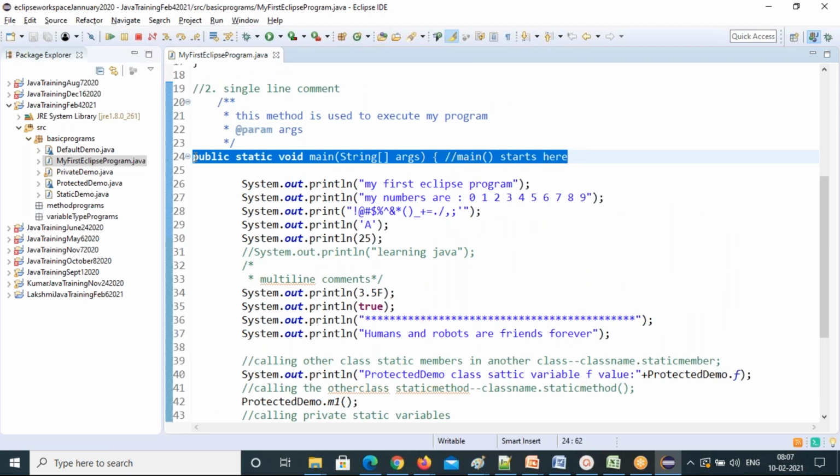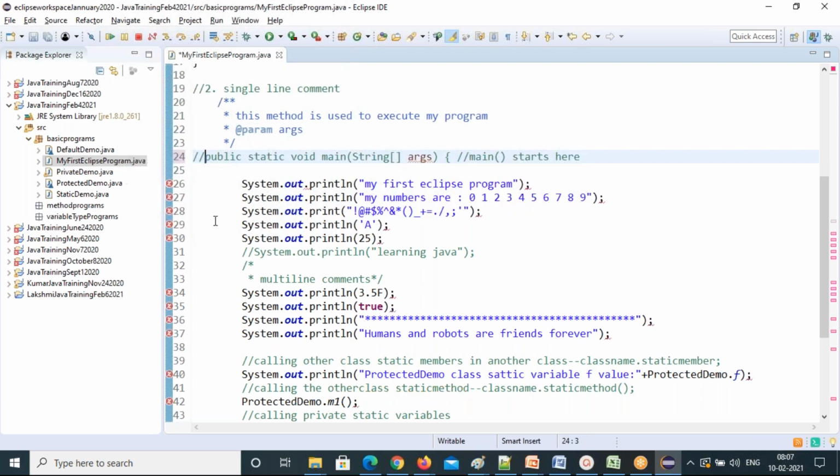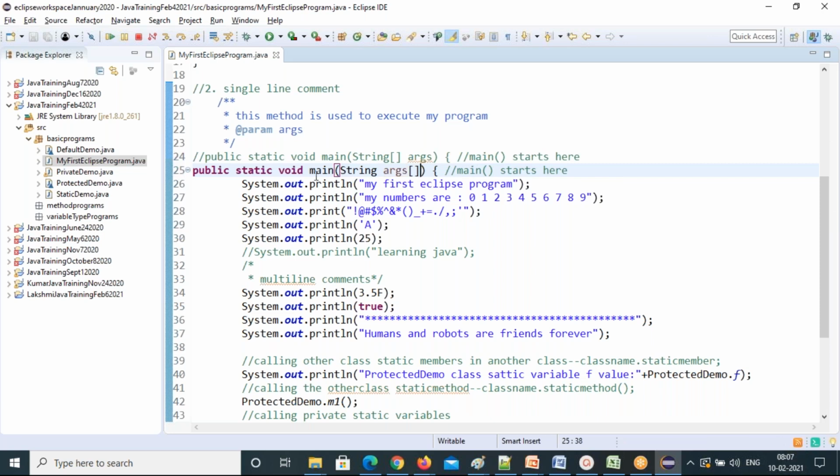So I'll comment out this line and pass the second argument. What is the second argument? Just remove this square bracket and put it after args. This is the second type of argument you can pass for the main method. This is also another valid argument for the main method. See, your code will execute. I'm just giving a different type of arguments that you can pass. Let's execute the program.